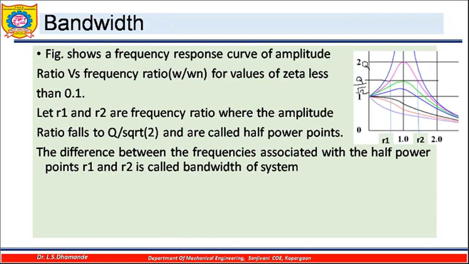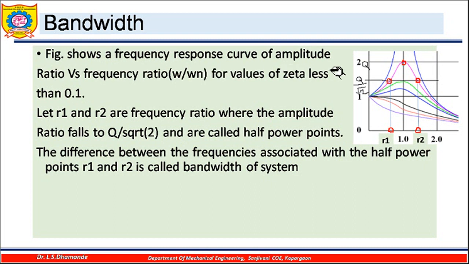One more term that we will define here is bandwidth. When you draw this frequency response plot, say this is Q, the quality factor at resonance. If I find the Q by root 2 value of the magnification factor, and get two points corresponding to it, and then draw vertical lines downward to get the frequency ratios R1 and R2, the difference of these two frequency ratios is called bandwidth. That is what is specified here.